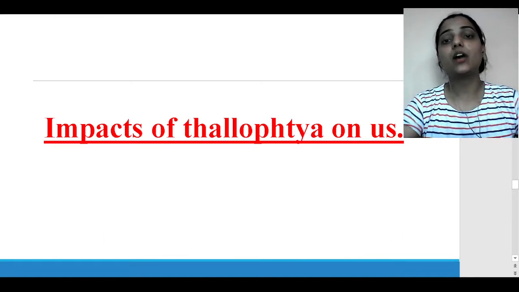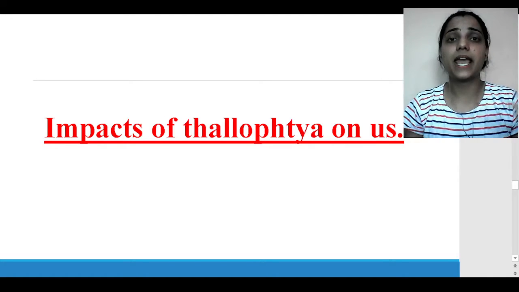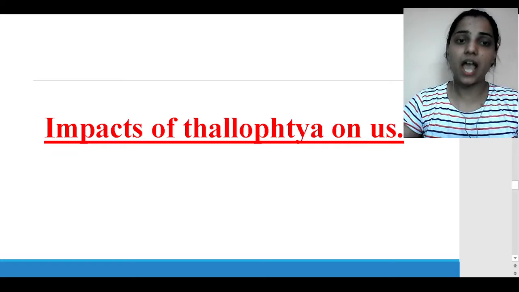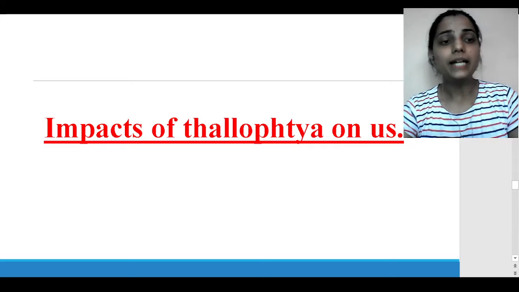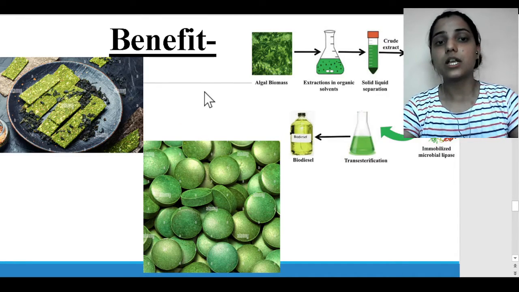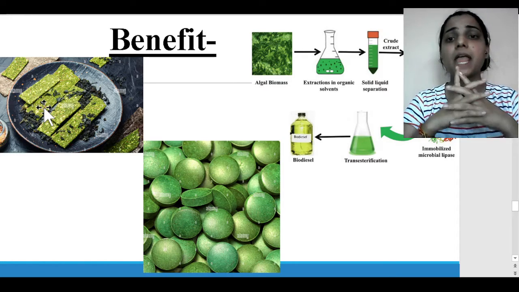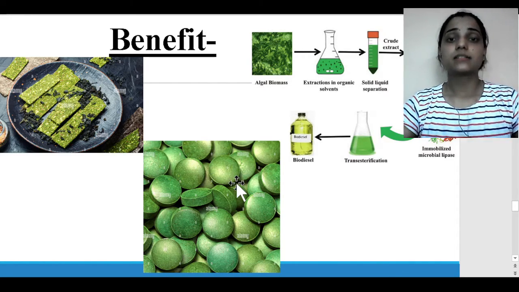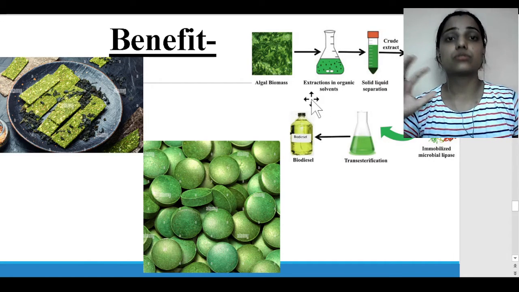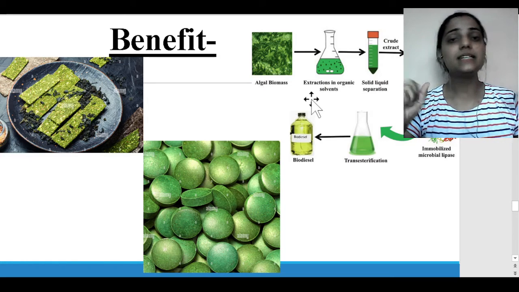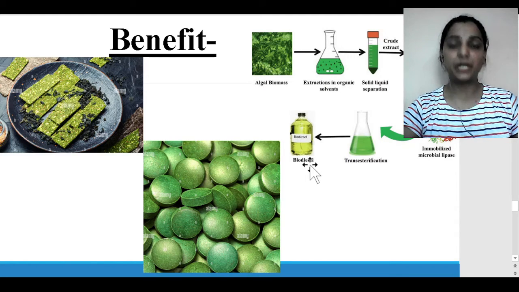So basically we are going to discuss the impacts of Thallophytes on us. What are the advantages, what are the disadvantages of Thallophytes? Are they beneficial for us or harmful for us? I'll tell you that they are both. If I talk about the benefits, we can use Thallophytes as food. We eat them too. Also, some antibiotics are made from Thallophytes. And some algal biomasses, algae, give us biodiesel, like biofuel too. So they are very much beneficial for us.